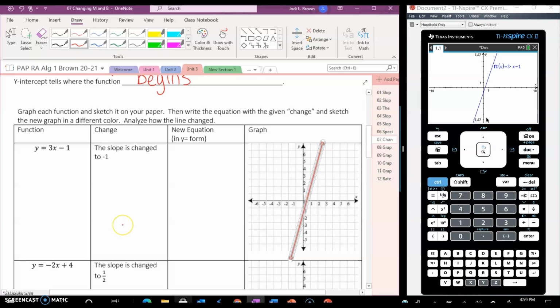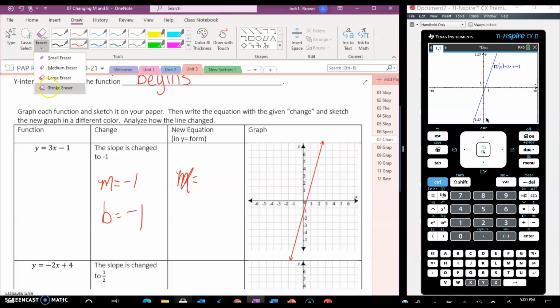Anyway, all right. So then the slope gets changed to -1. So now our slope is -1, and our y-intercept still stays the same. It's still -1, right? So our new equation is, let me change that color because we're going to change that into a different color. Oh, I need an eraser. I'll write all over that.